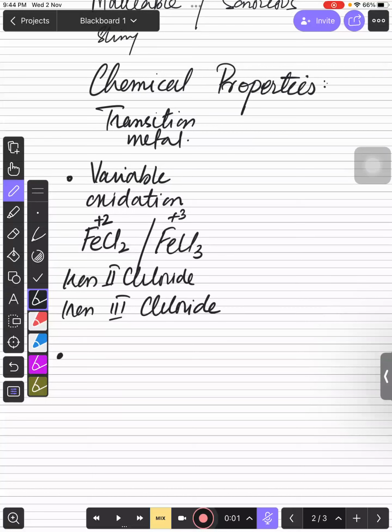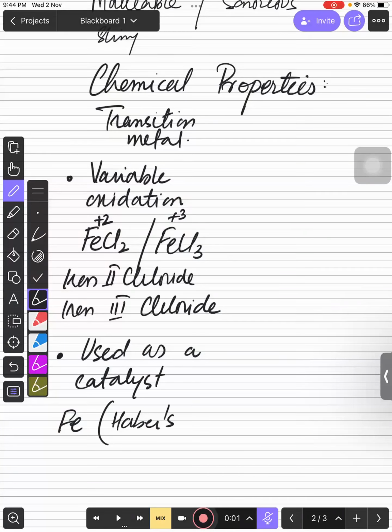Then they can be used as a catalyst. Many of the transition metals are used as a catalyst in our syllabus. For suppose if you talk about iron, it will be used in Haber process, right, for the formation of ammonia gas. We will learn this later on.